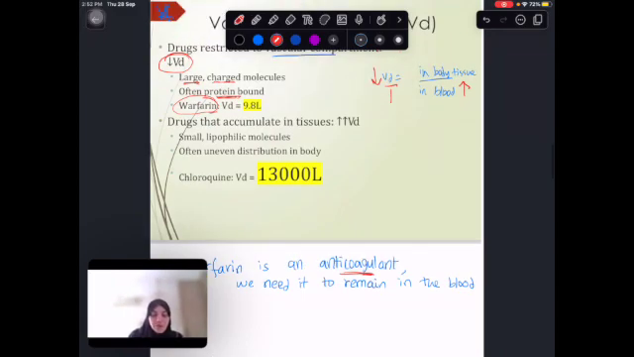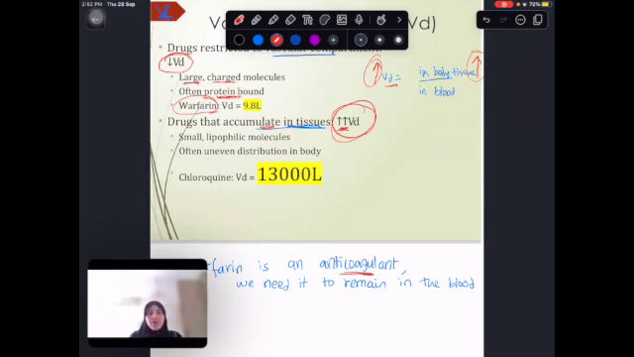Now the opposite is also true. If the drug is accumulating in the tissue, so here the drug in the tissue is more. This means the VD will increase. Numerator, numerator, directly proportional. If this increases, this will increase. If this decreases, this will decrease. The same effect, okay? So as we can see here, it accumulates, so it's high, so VD will increase. See? VD increases.